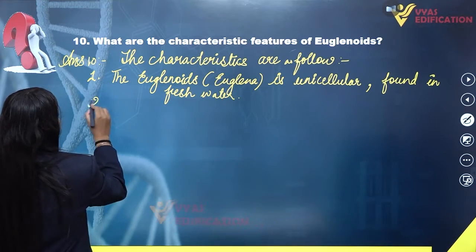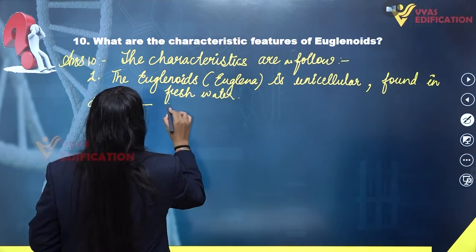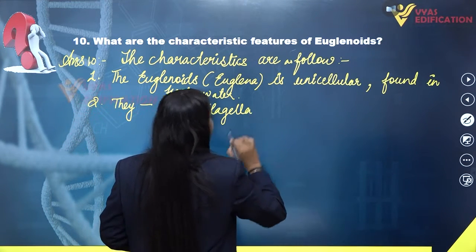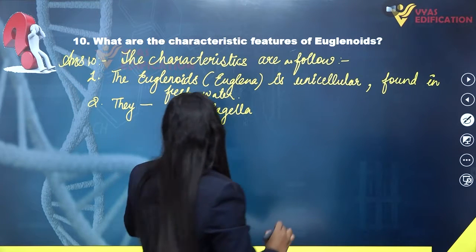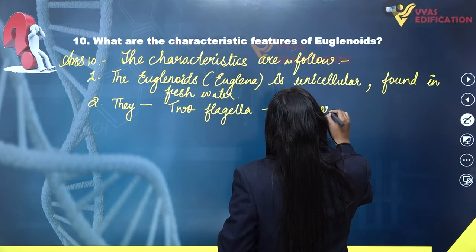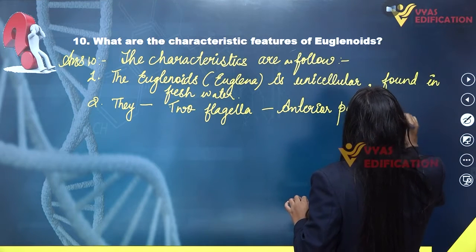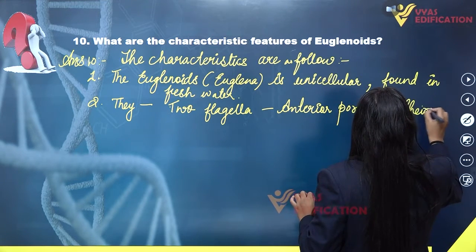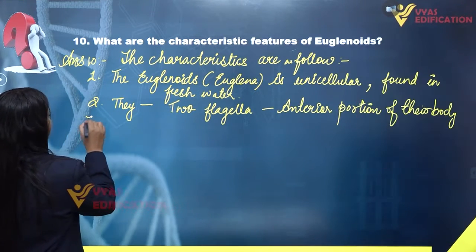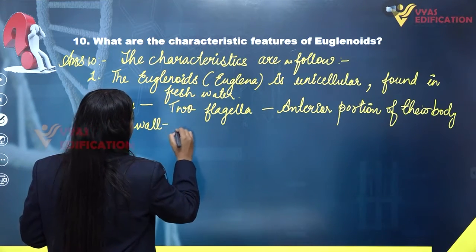Next thing, they have two flagella on the anterior portion or anterior part of their body. Also, they do not have a cell wall. They do not possess a cell wall. So the cell wall is absent in them.